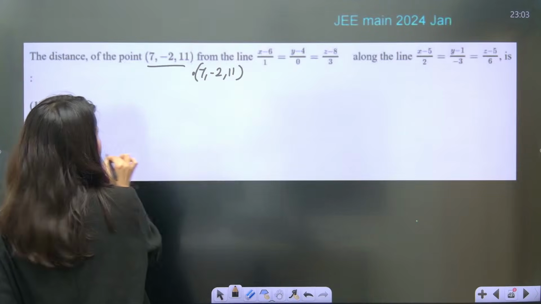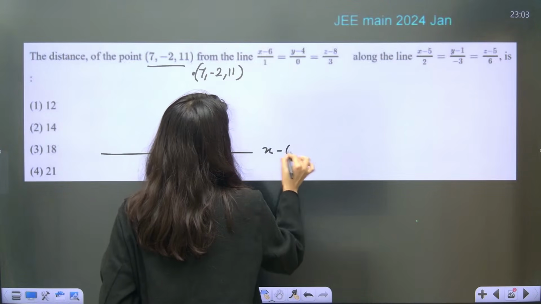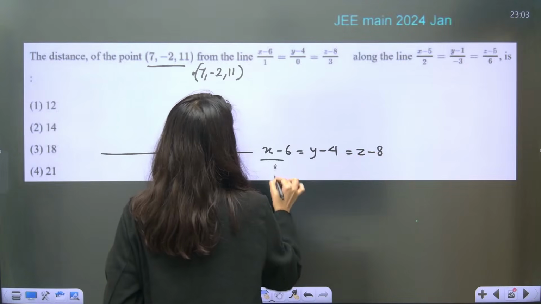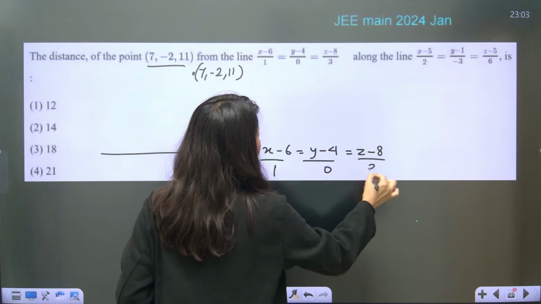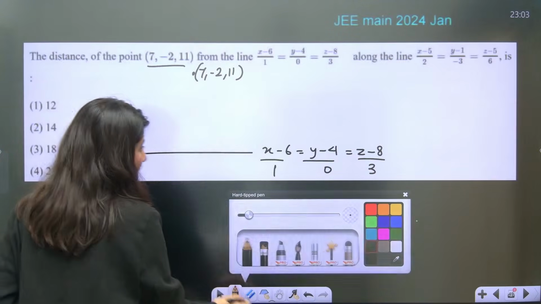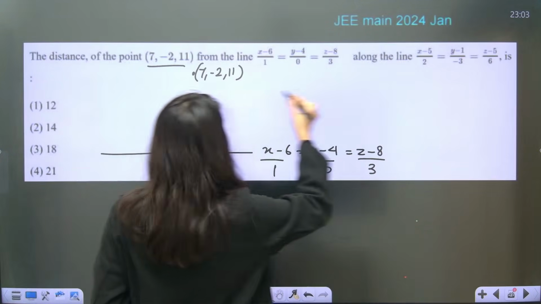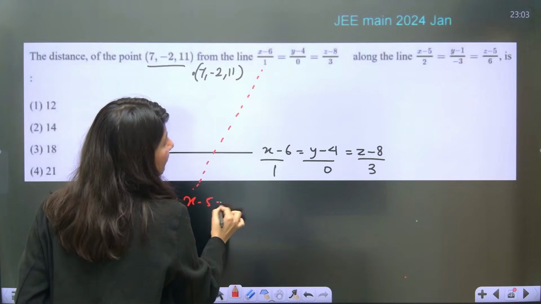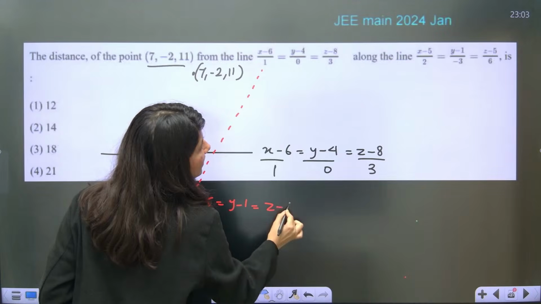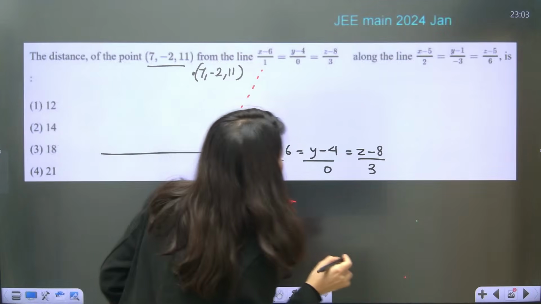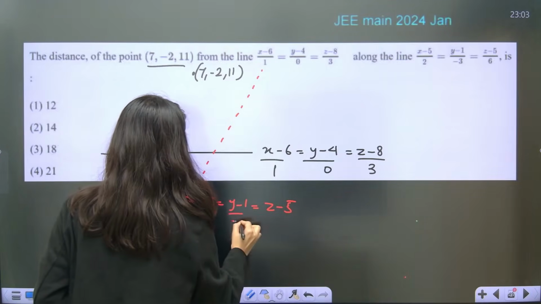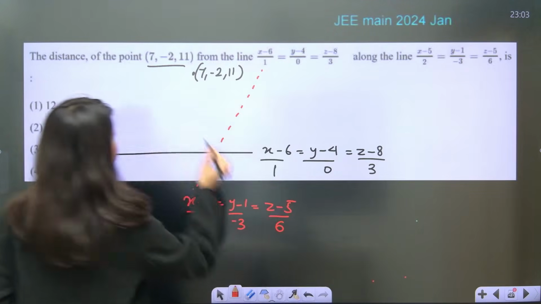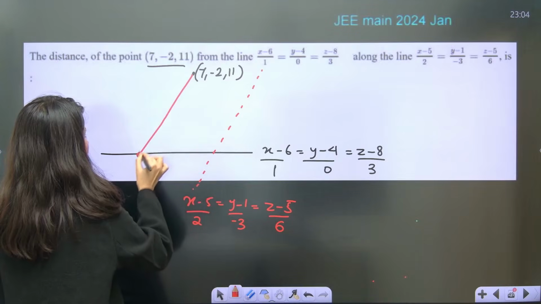This is your line, x minus 6, y minus 4, z minus 8 upon 1, 0 and 3. Along which line? Along this line, which is x minus 5, y minus 1, z minus 5 upon 2, minus 3, 6. So this is the distance you are looking for.